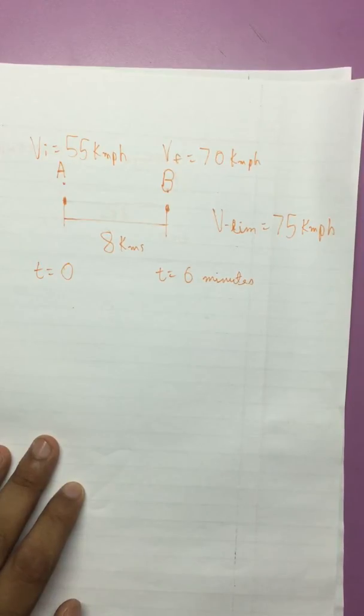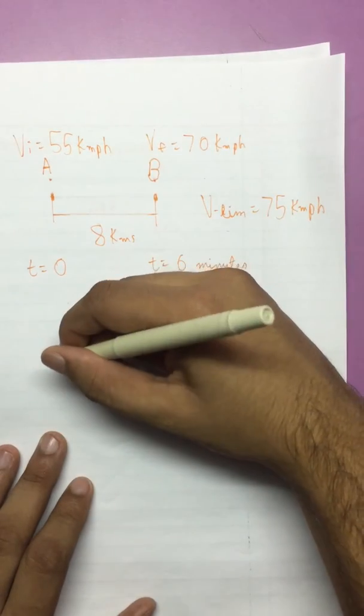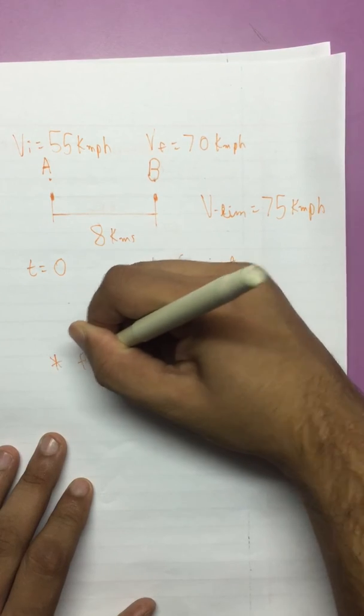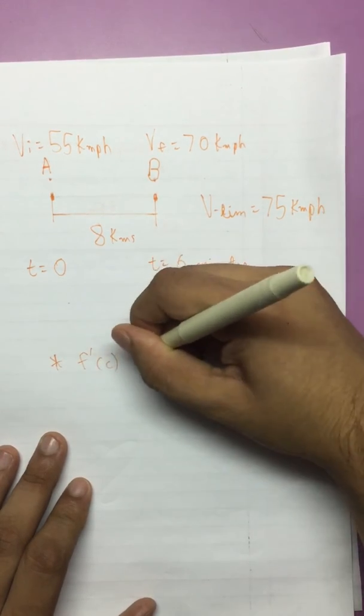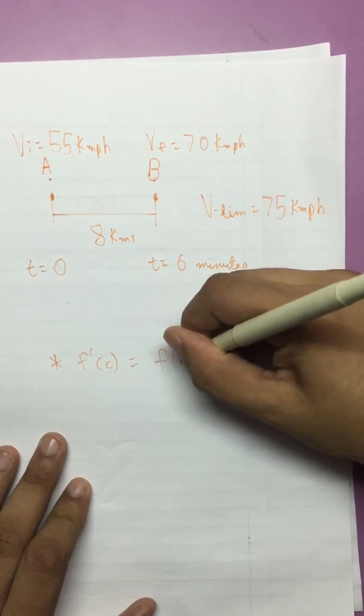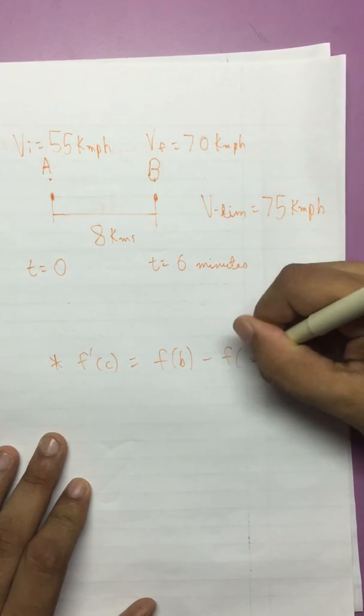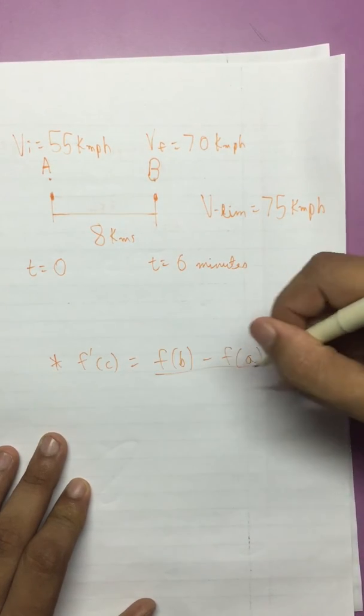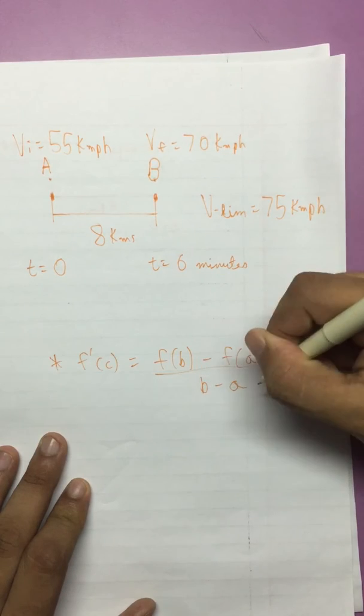This theorem states that if f is continuous in a closed interval [a, b] and f is differentiable in an open interval (a, b), then there exists a point c, where a < c < b, such that, this is quite important, f'(c) = (f(b) - f(a)) / (b - a).